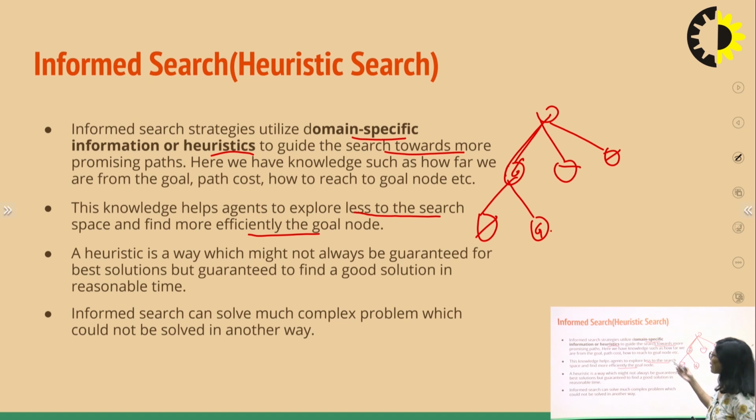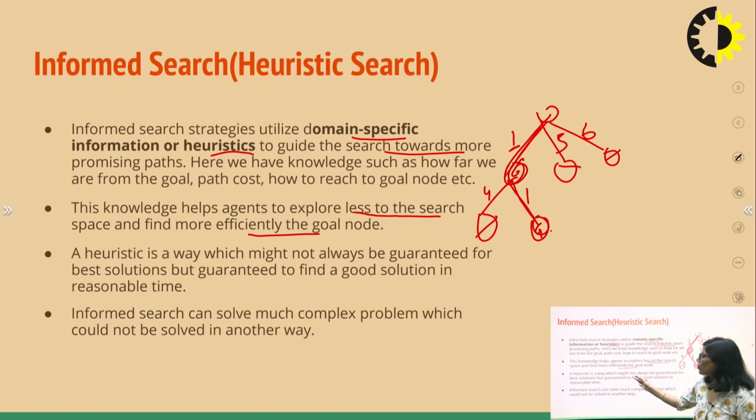But suppose I am using heuristic search and a heuristic function. Here I can find out my lowest cost path, so I will choose this and I will choose this. So here I am not exploring every node, I am just exploring 2 nodes and I have reached the goal state. So this knowledge helps the agent explore less of the search space.